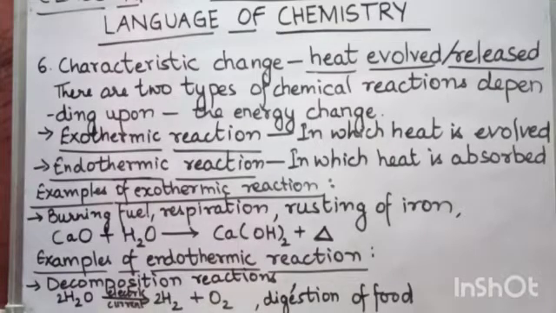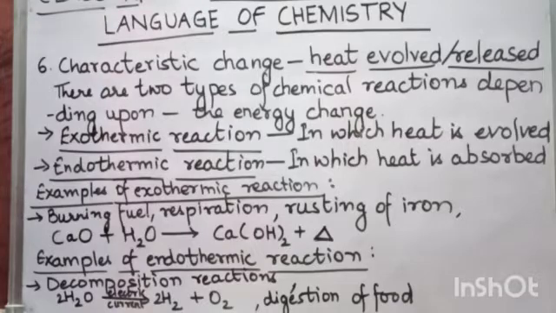Now rusting of iron, then calcium oxide, when it combines with water, what does it give out? It gives out calcium hydroxide plus heat. Heat is always shown in the form of this triangle. So these are the examples of exothermic reactions.